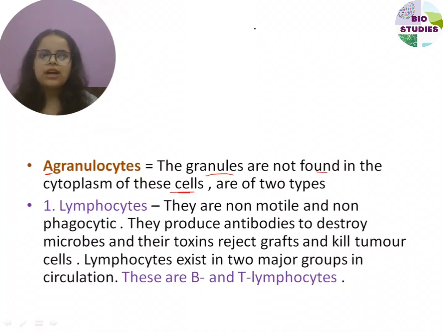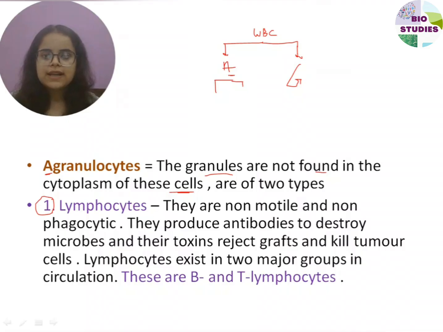I'm telling you that these WBCs, or leukocytes, are of two types. These are agranulocytes and granulocytes. Agranulocytes are further divided, or we can say that there are two types. One is lymphocytes and another is monocytes.